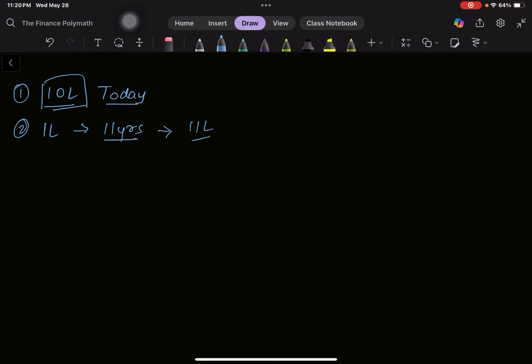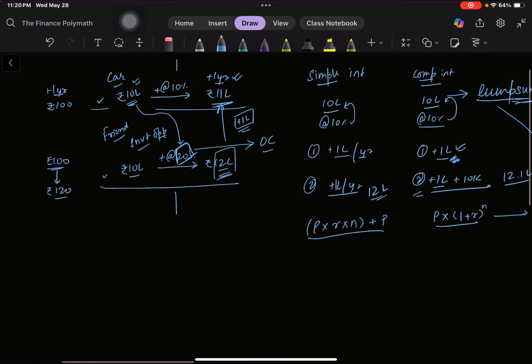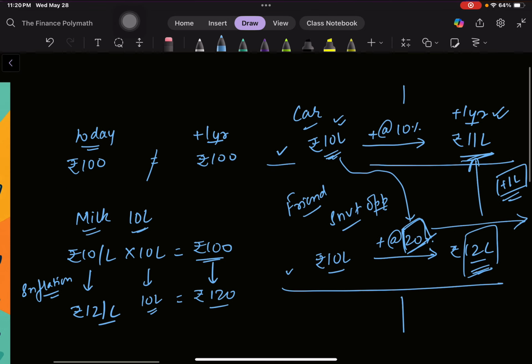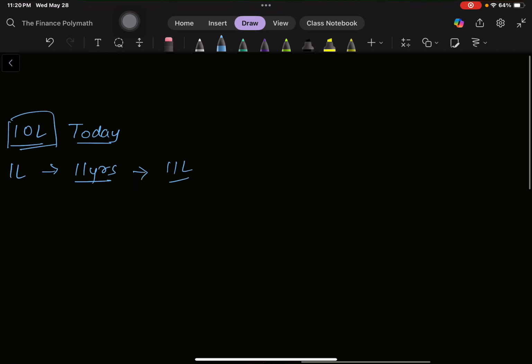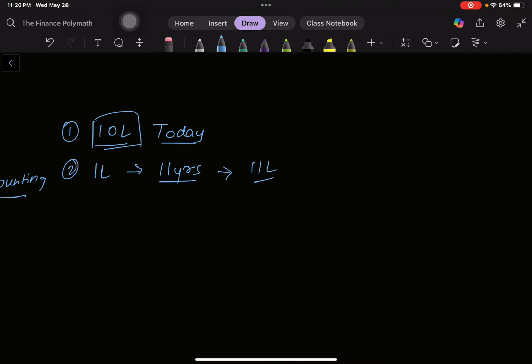Is that true? We just talked about the fact that 100 rupees today is not equal to 100 rupees after 1 year. So how can we say that receiving 1 lakh till 11 years would be the same or even greater than 10 lakhs? It's not true. So basically this concept is called annuity. When you are receiving a fixed amount of money for a fixed number of years, this is called an annuity.